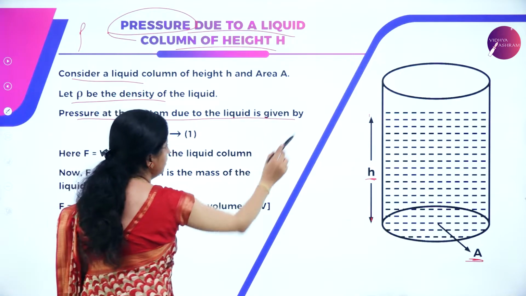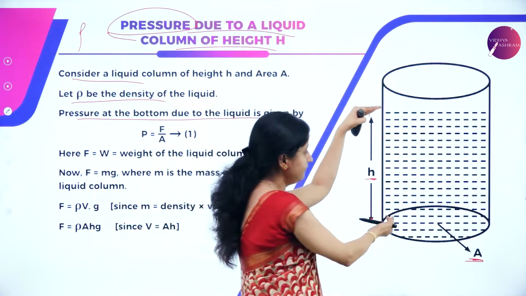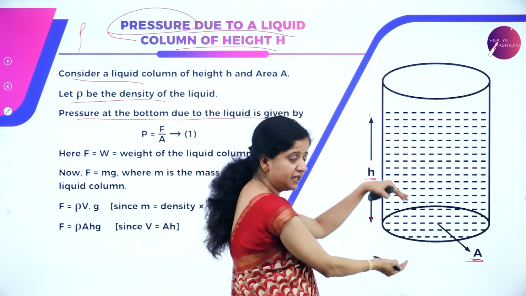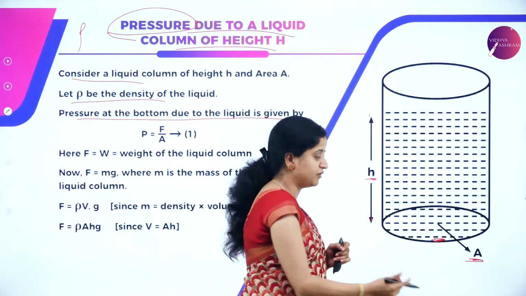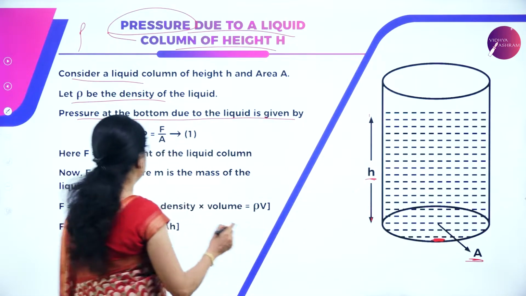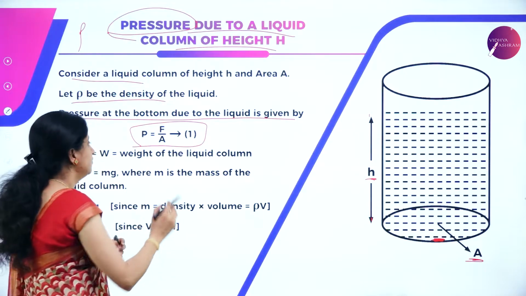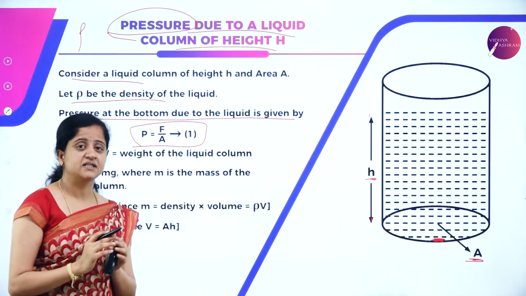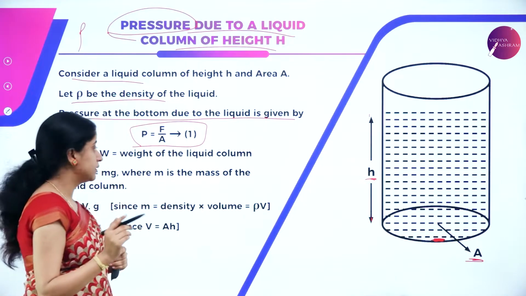Pressure at the bottom due to liquid is given by... So, how to define the pressure now? See, we have a liquid here. So, this liquid will exert some pressure to the bottom. So, we have to find what is the pressure here due to the liquid. That can be given by F by A because we know it is fluid thrust per unit area. Fluid thrust is nothing but the force exerted by fluid. So, P is equal to F by A, and call it equation 1.